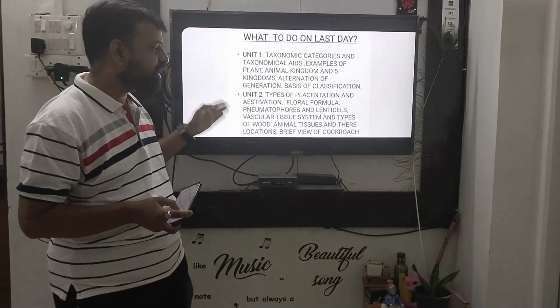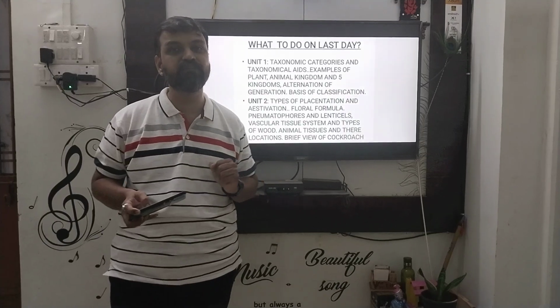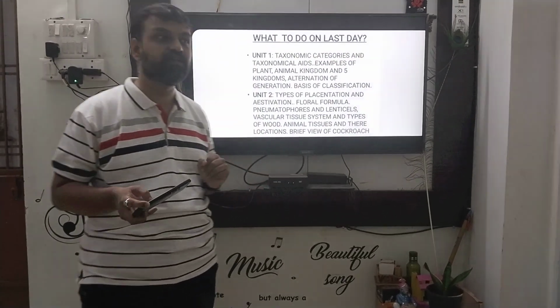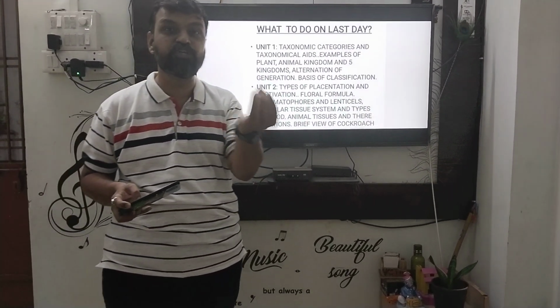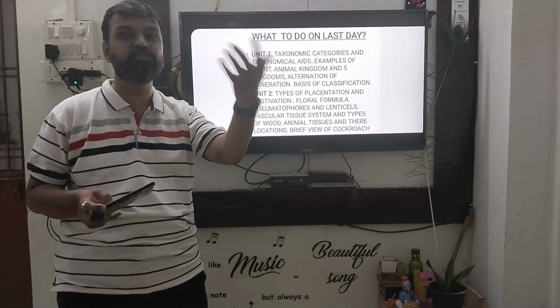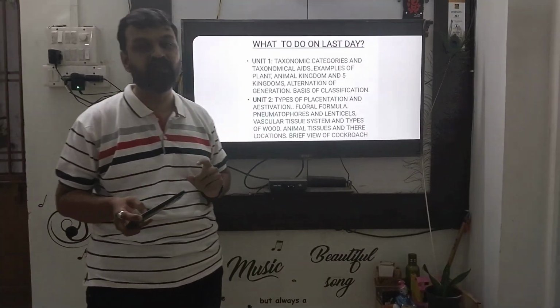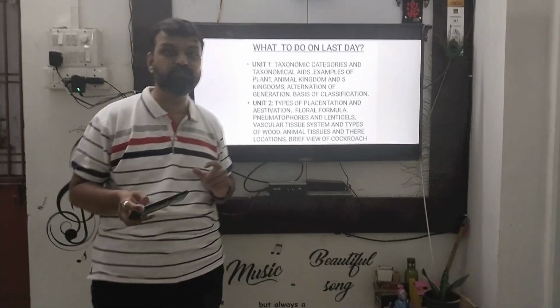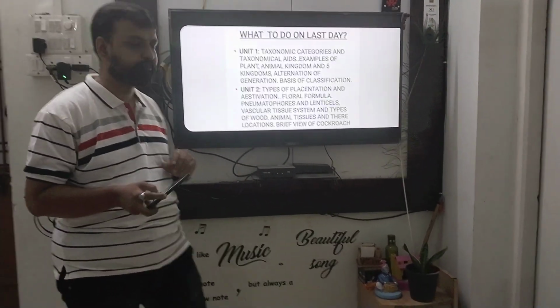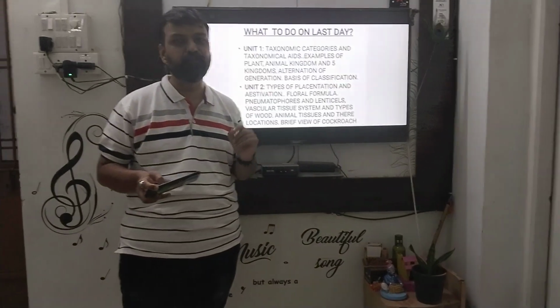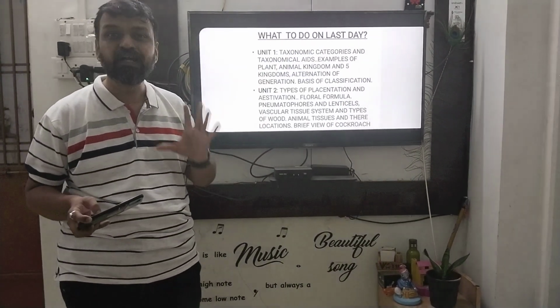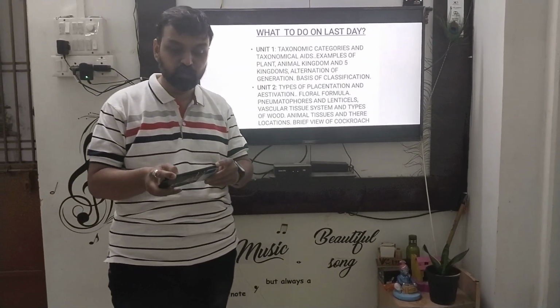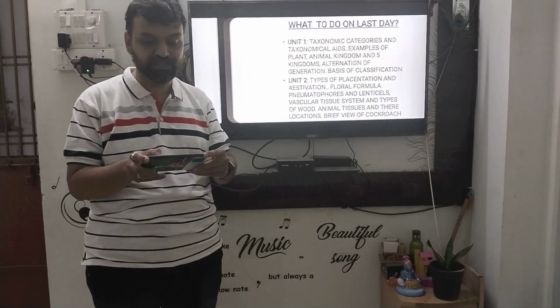But in the part of animal tissues, most of the time they have asked questions on where which tissue is present, which tissue is not present in a particular system, or PCT, DCT, which particular tissue is present. So you have to prepare that part. In the anatomy chapter, mainly they will ask questions from dicot stem and monocot stem. So you should be ready for the same part.